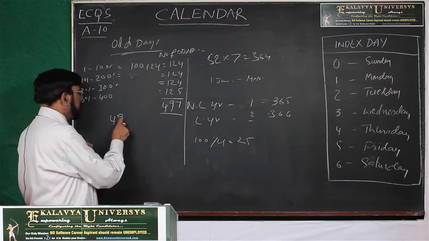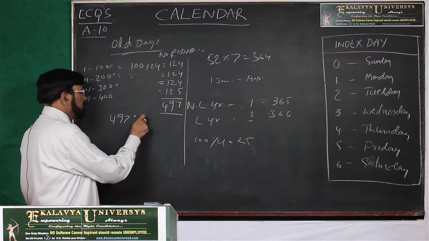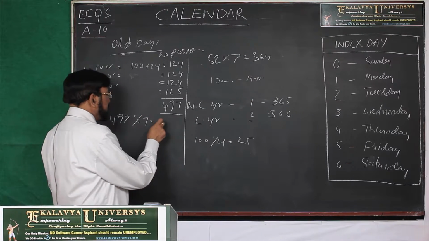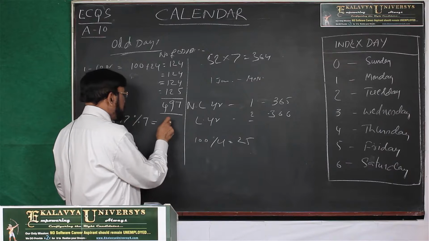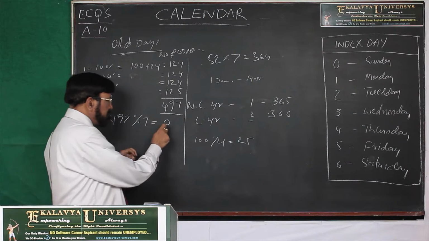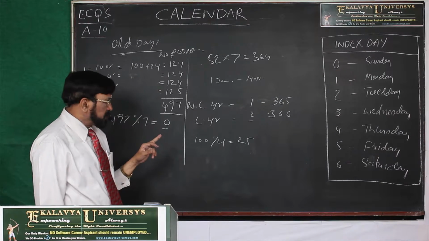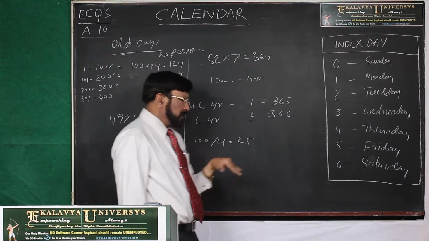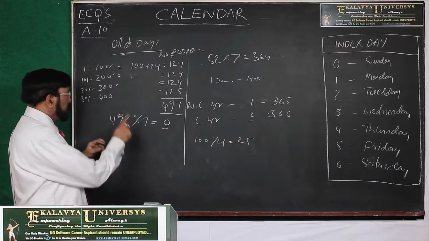Now 497 modulus 7, what do you get? The remainder is 0, since 7 times 71 is 497. 0 represents Sunday.